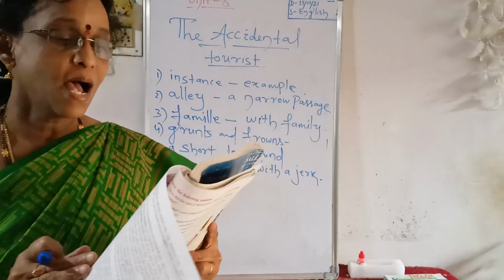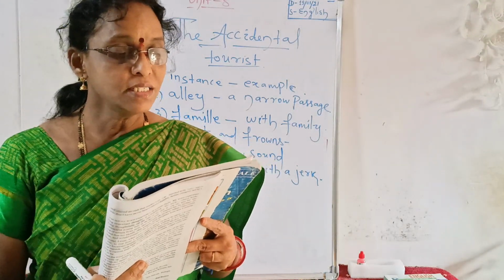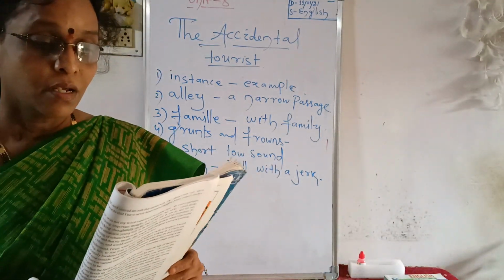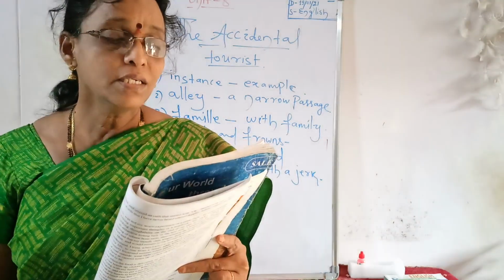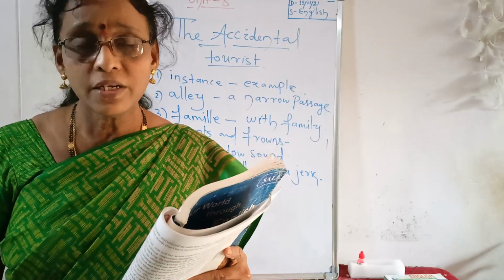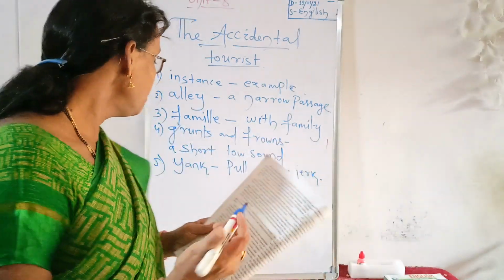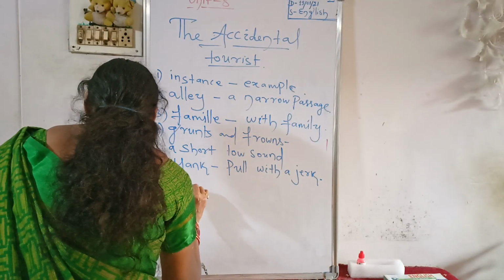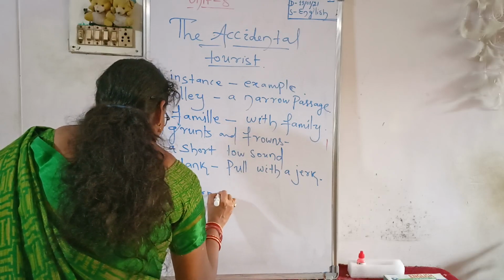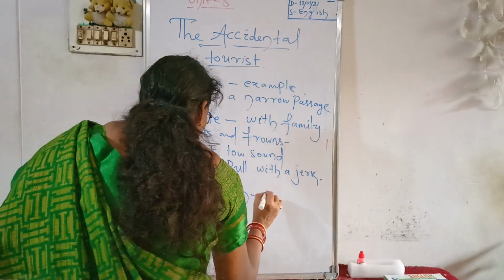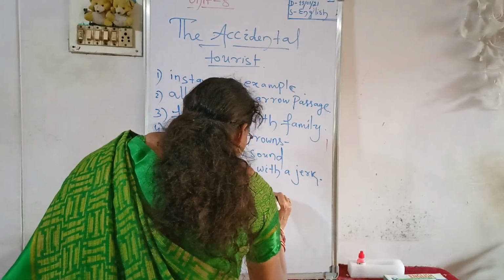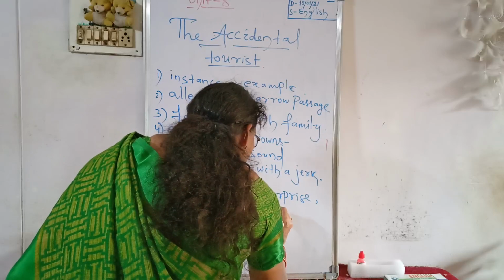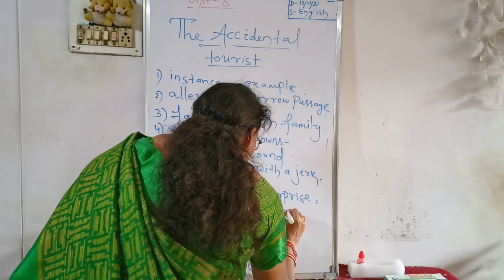So I pulled on it and yanked at it with grunts and frowns, that means short, low sounds, and increasing concentration.